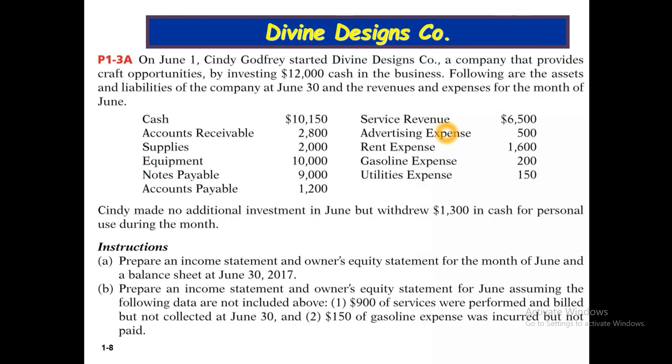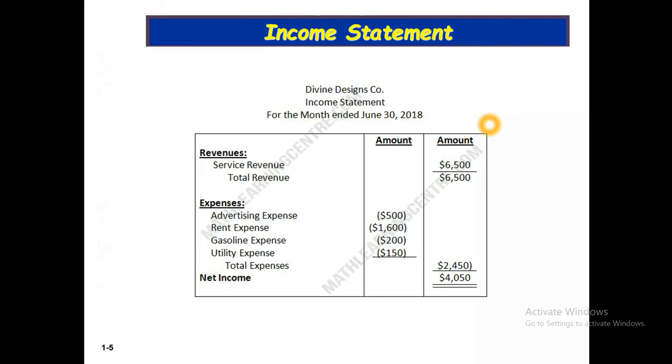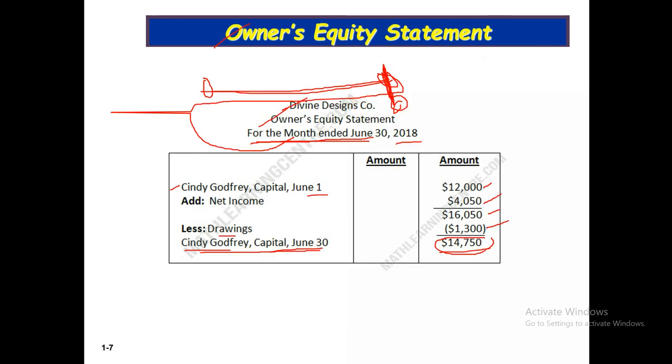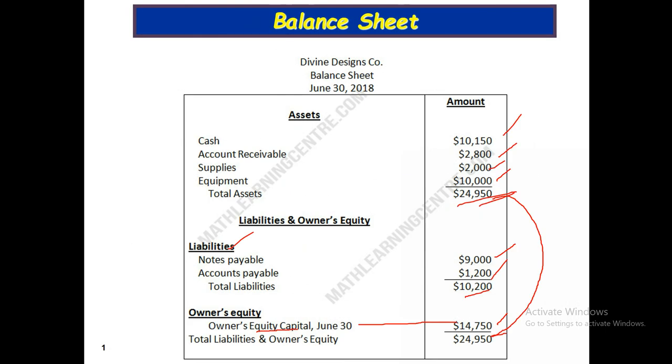So again, we can show this matter. This is our income statement. We prepare the income statement for a particular period, here 1 month, month ended. Second, the owner's equity statement, we also prepare for a particular period, here 1 month. But the balance sheet we prepare as of a particular date, only June 30. It shows the position of the company. We know this matter.